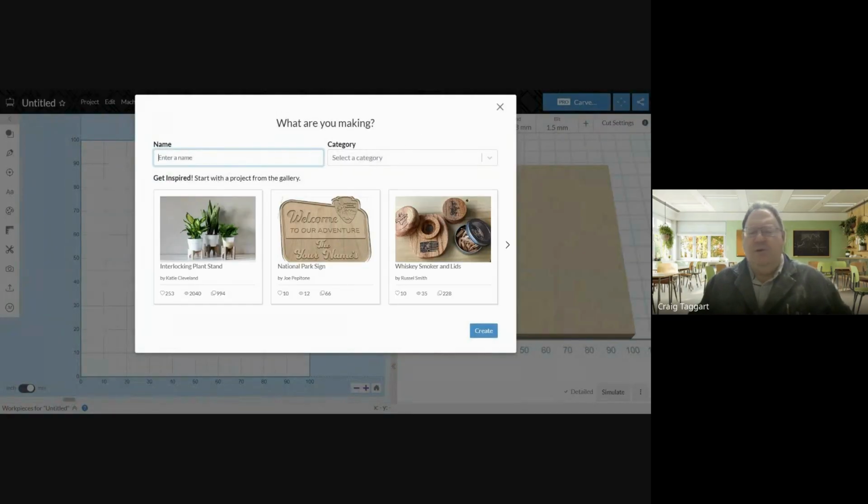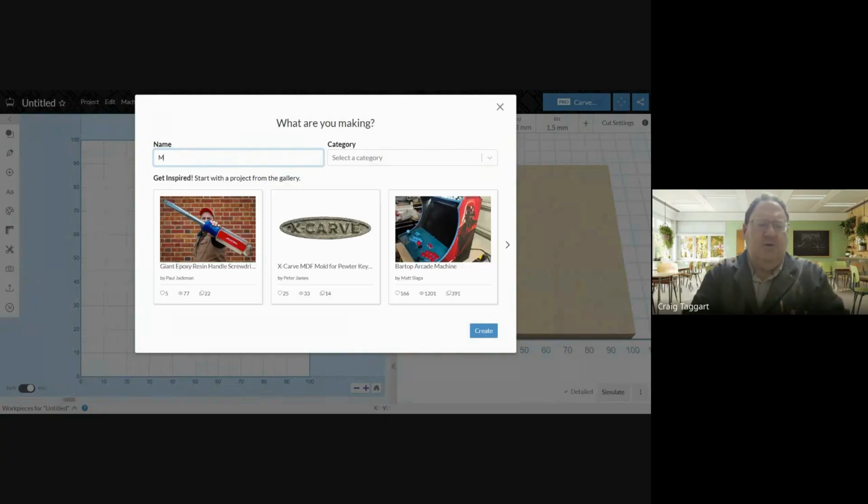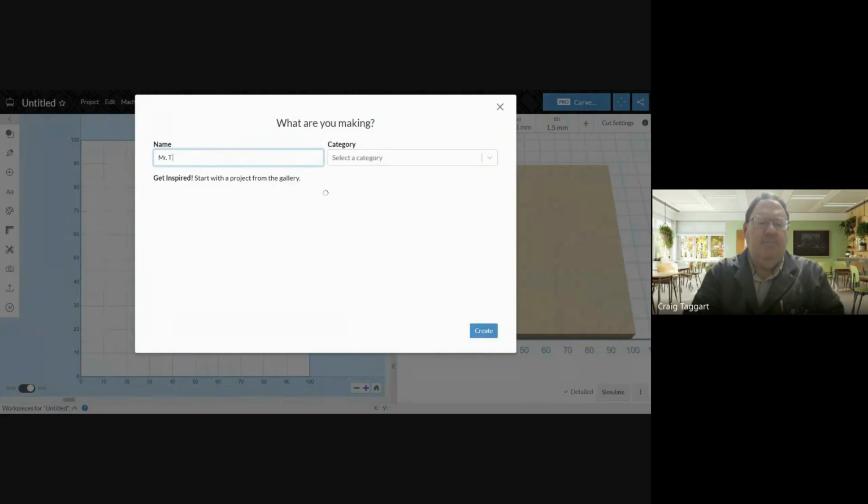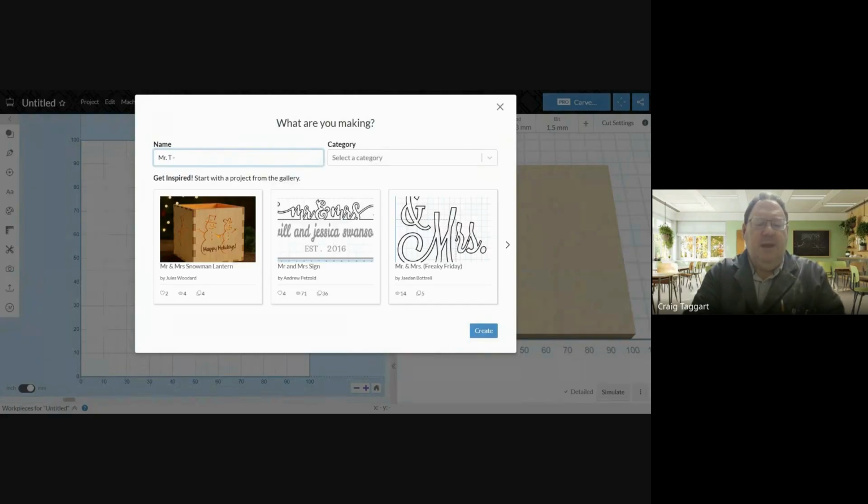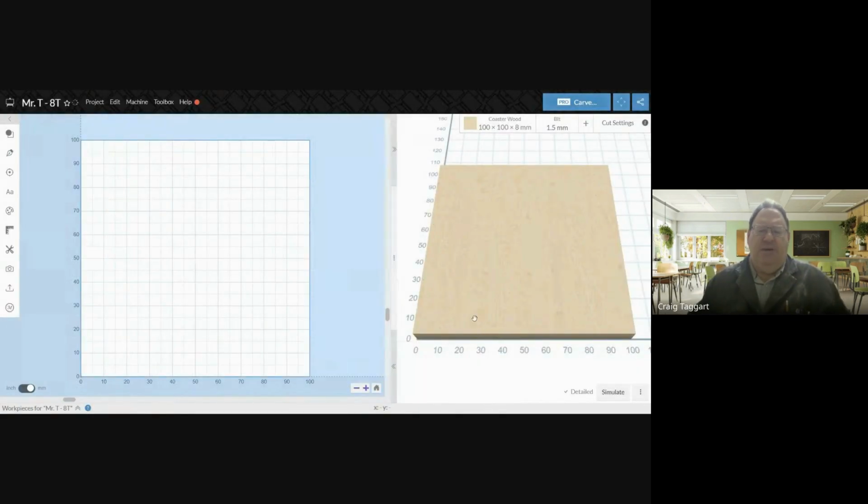The first thing you're going to do is enter your name and your class. So I'm going to type in my name and my class. Let's see, we will be 8T, even though that doesn't exist. We're not going to worry about a category. And then click on create. So over here, what we have is a sample of what it's going to look like. This is your drawing board.